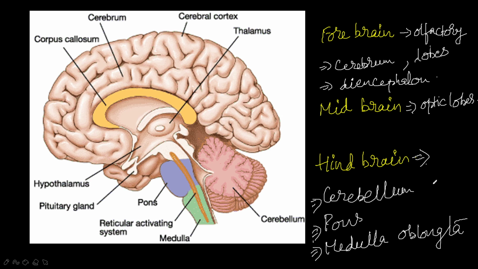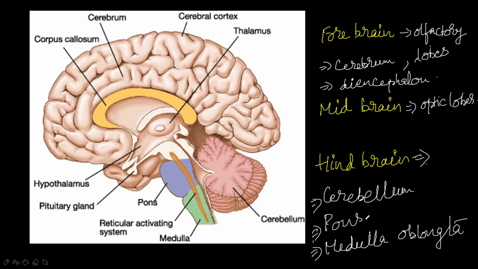The movement should be very smooth, steady and coordinated. All these things are controlled by the cerebellum. Next one is the pons, which helps in the respiration part. The complete respiration part is regulated by the pons. It acts as a transverse tract from the cerebrum to the cerebellum. Okay, olfactory we said, nose part, olfactory lobe. So they are completely connected.